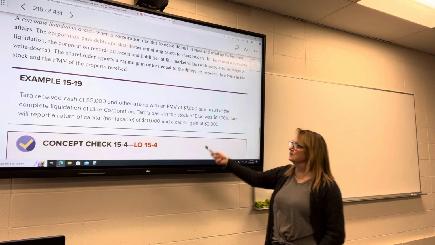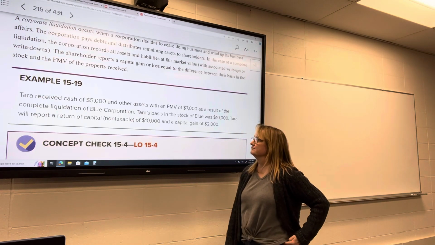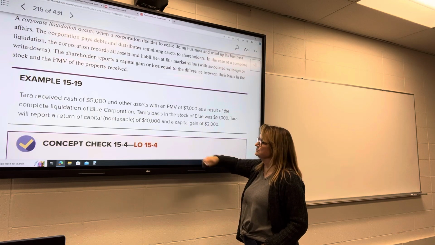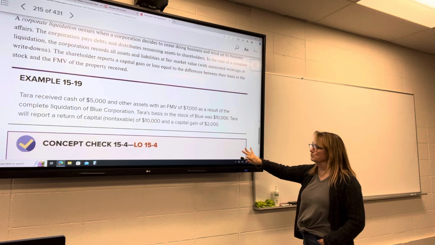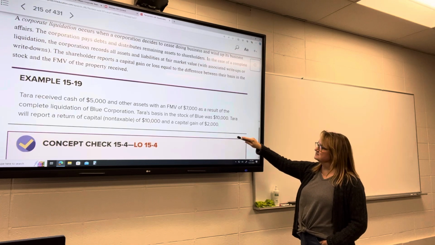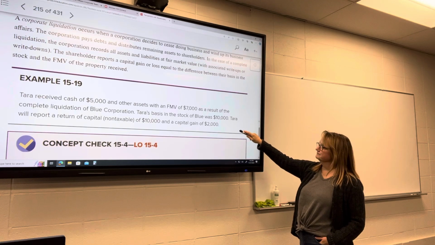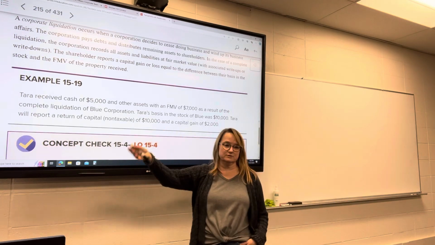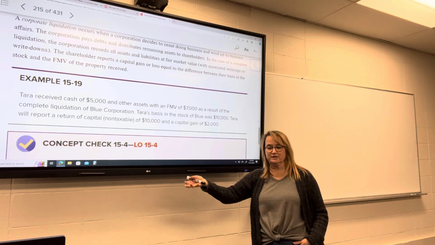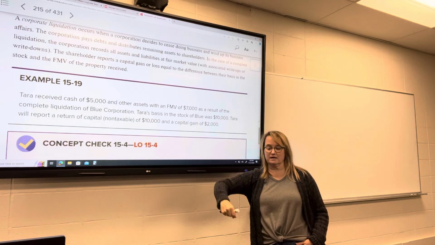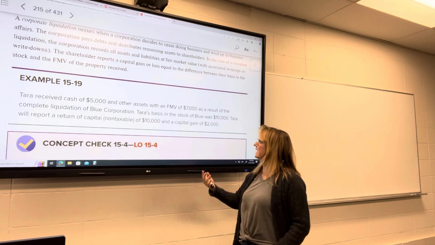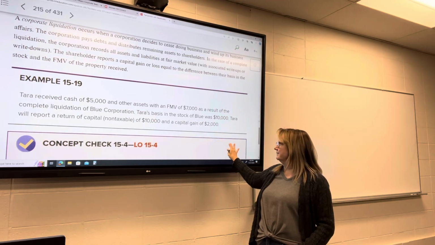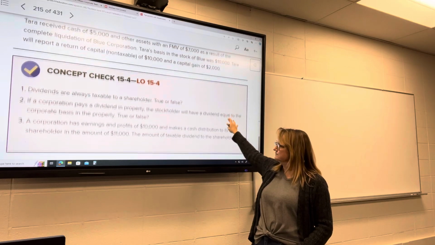But here we've got Tara, who received cash of $5,000 and other assets with a fair market value of $7,000 as a result of the complete liquidation of Blue Corporation. Her basis in the stock was $10,000. She is going to report a return of capital of $10,000. That was her initial investment. Again, that's just sort of like taking money out of the savings account that you already had. But then she got $2,000 in value in addition to that. So then she's going to have a capital gain of the additional $2,000.